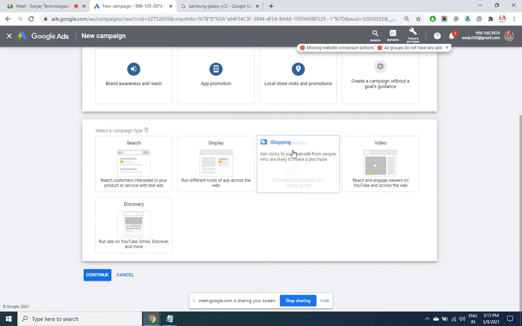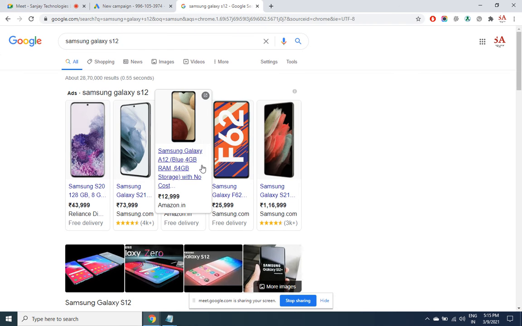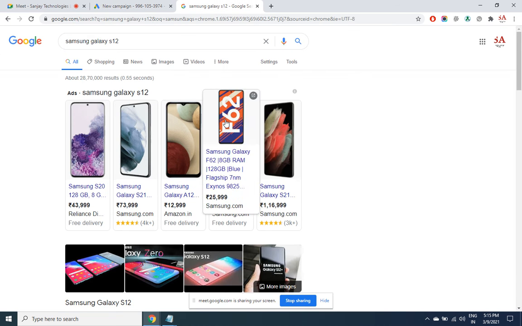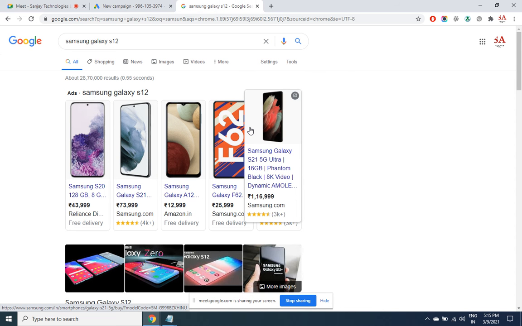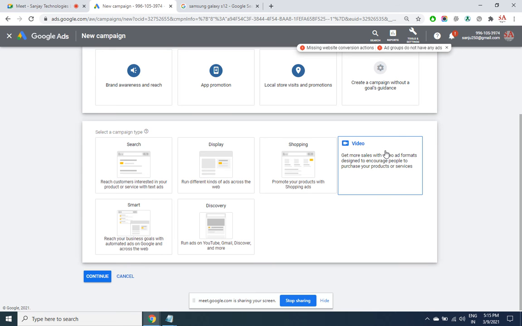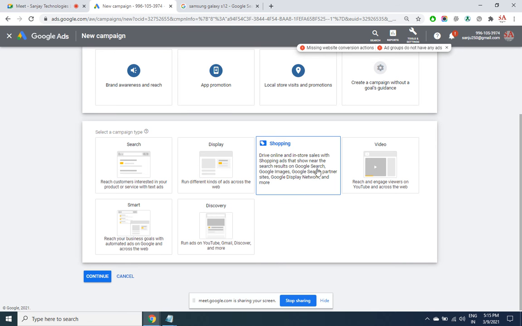See, when you click here, you have the shopping. But here, while we are there, our product ads are going to display into search engine. If you select this, they are going to get displayed like this in the form of banner ads into other websites. They are going to get displayed into YouTube. They are going to get displayed into the Discovery. They are going to get displayed in the scroll bar.